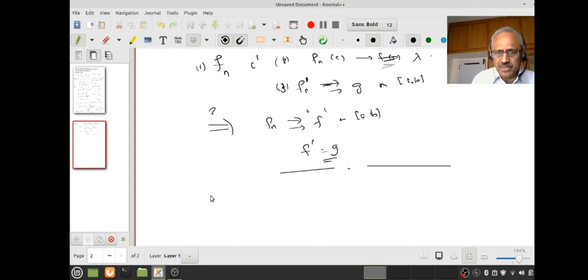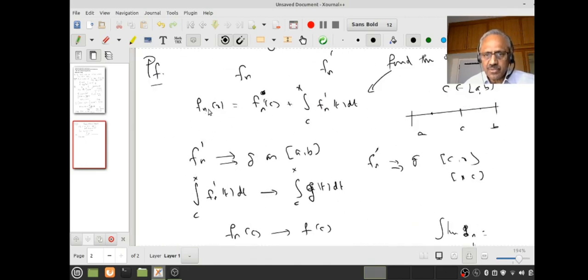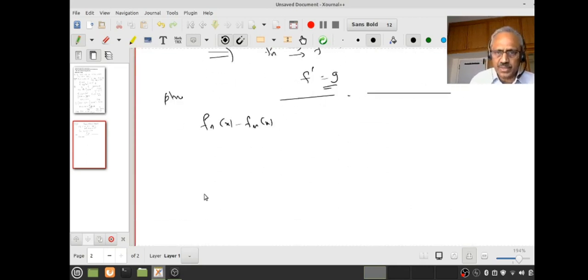let's try to estimate. We will see that. Okay, now let us do what is that I want. fn(x) minus fm(x) is what I want to estimate. You understand that? Okay, some kind of convergence. See, I want this to converge pointwise. You understand? I want pointwise convergence, because in the early result what did I need? fn(x) converges to f of x, fn(c) converges to f of c. So I just needed pointwise convergence. So let us see whether I can do that.